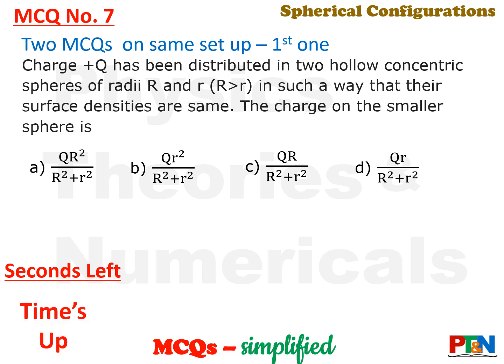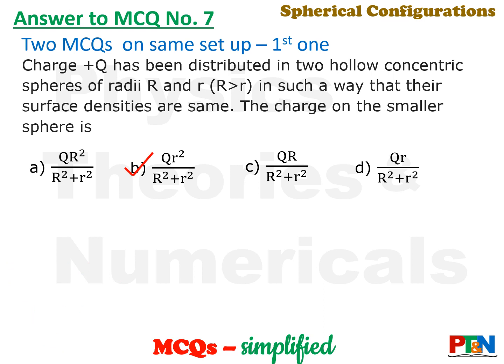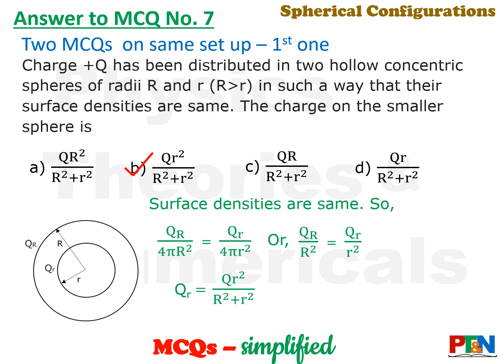Time's up. Let's see the answer. The answer is option B. Let's understand. Let's take that the charge on the capital R radius sphere is Q capital R and the smaller one is Q smaller. So surface densities are same.